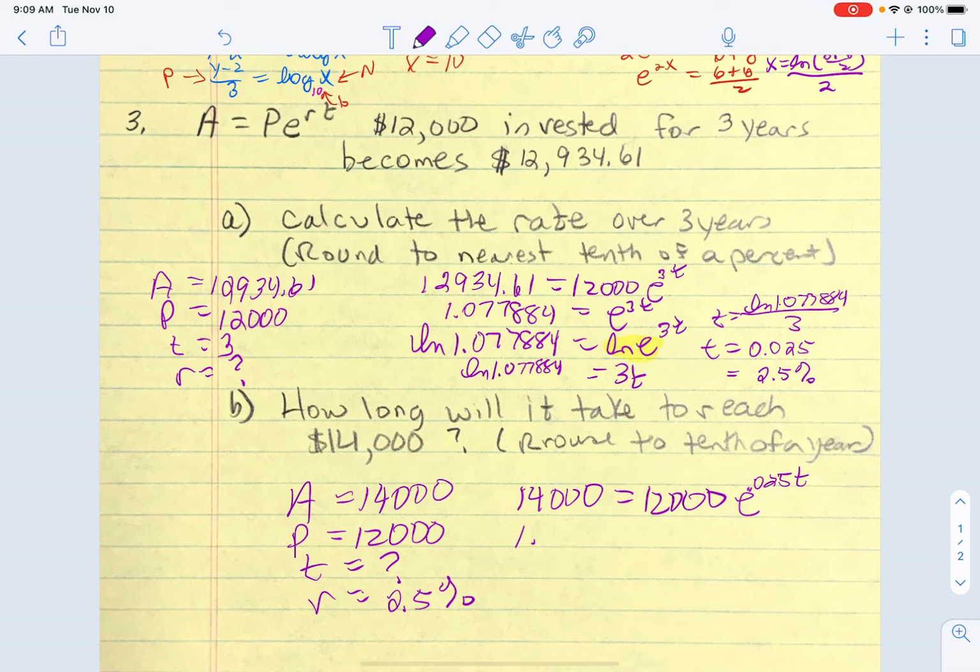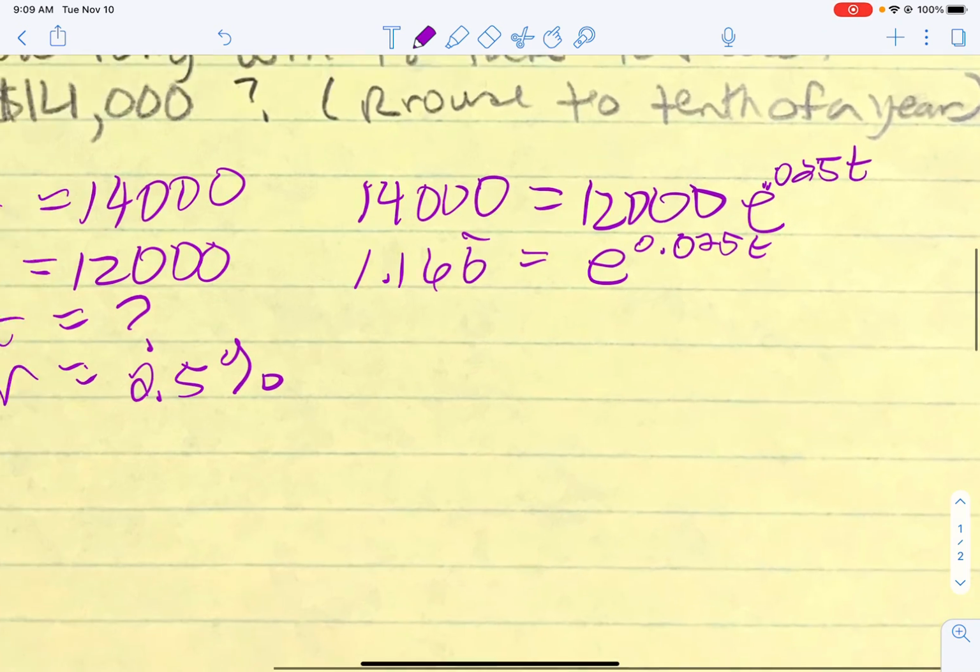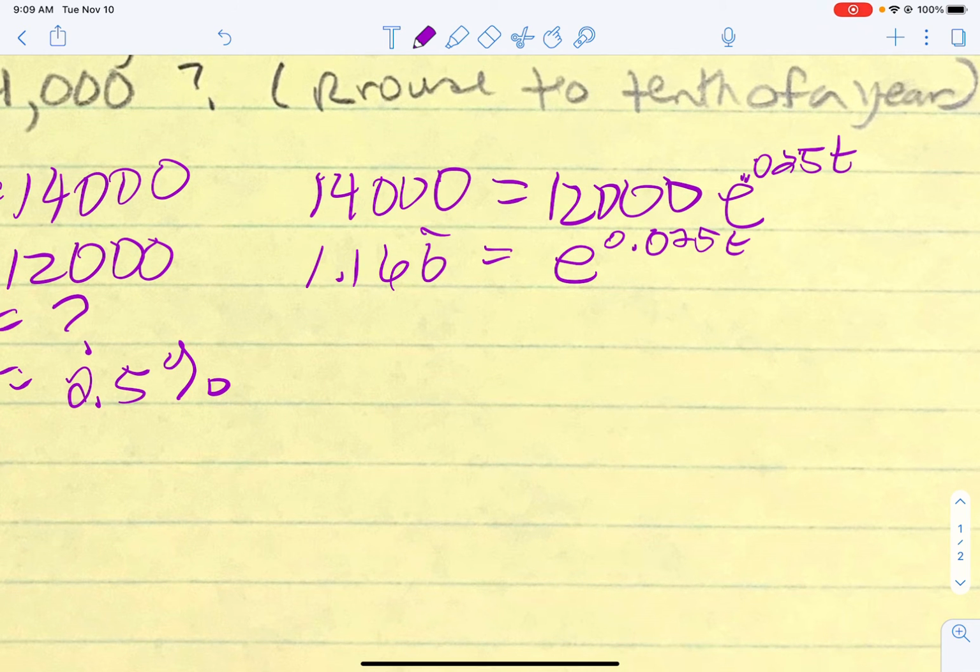We get 1.166 repeating. Now when I put that into the calculator, I am going to really write it out pretty long. So I'll put a lot of sixes in. And then we're going to stick a natural log on both sides.